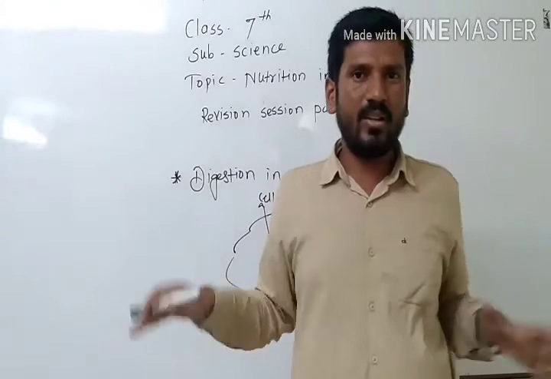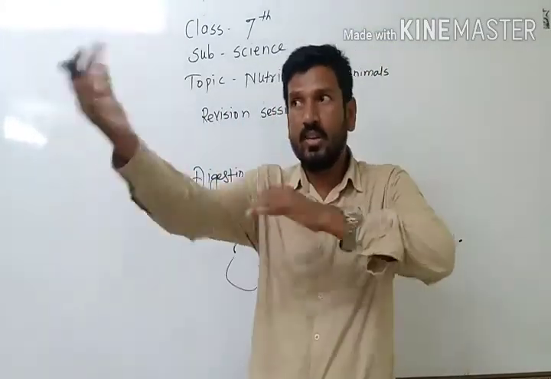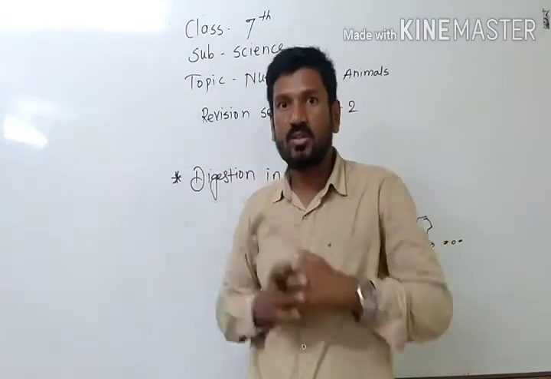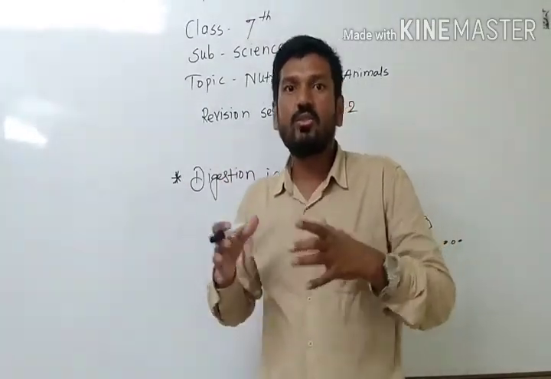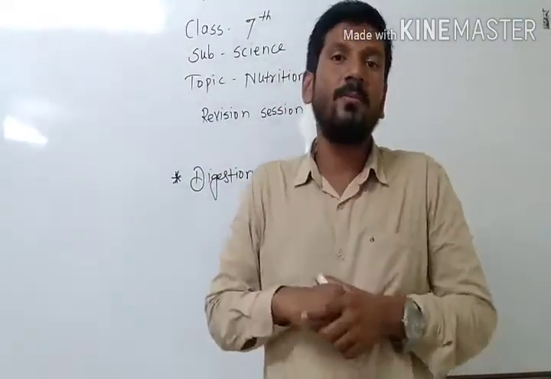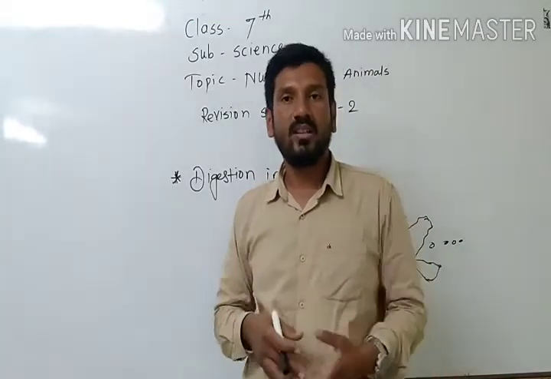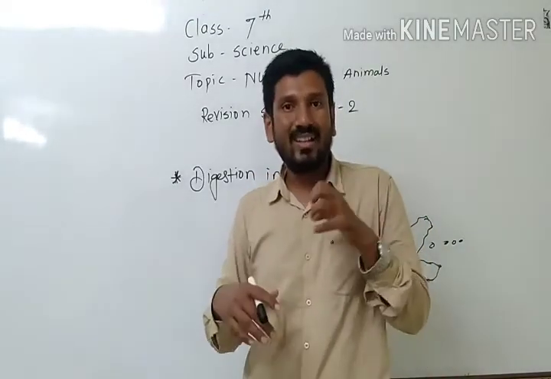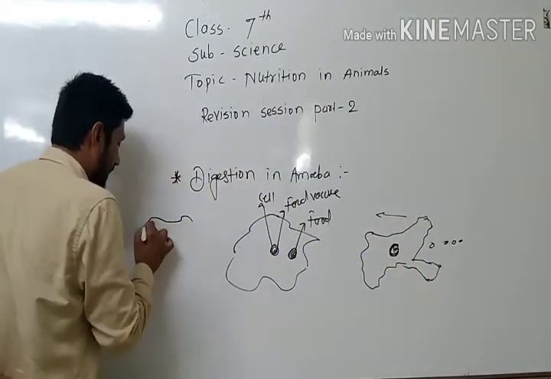It doesn't have a complex structure, very simple, containing only one cell. When the food comes towards the amoeba, it changes its shape, and that is called pseudopodia, false feet. When the food enters the amoeba's body, it is captured by the food vacuole present in the cell. It digests the food and takes the nutrients.